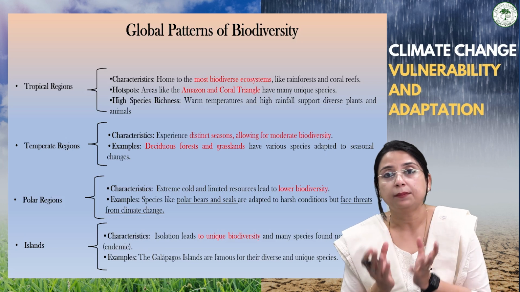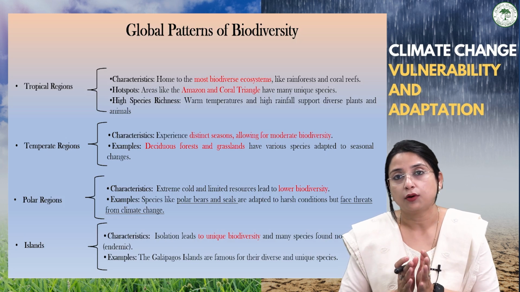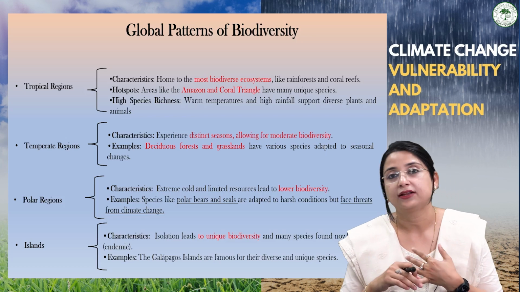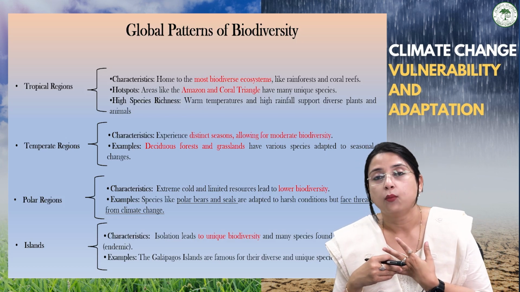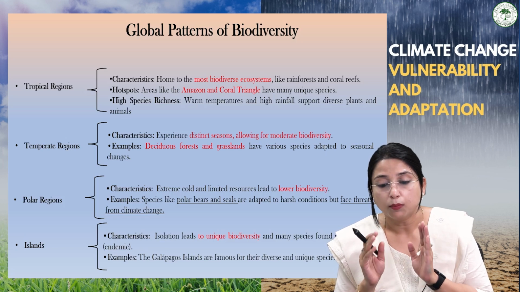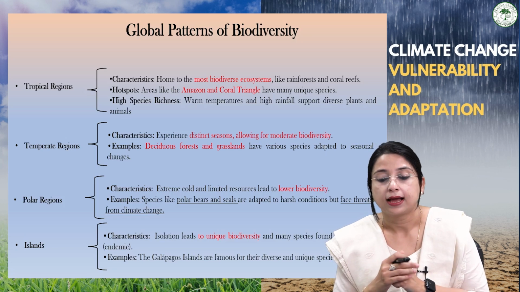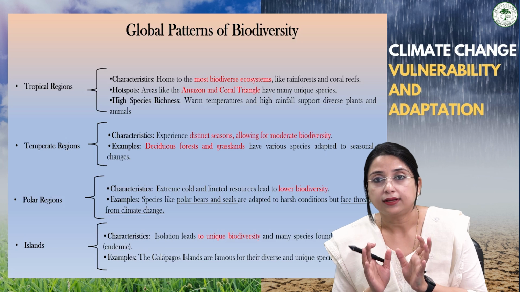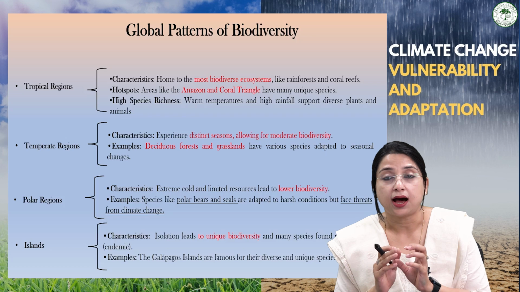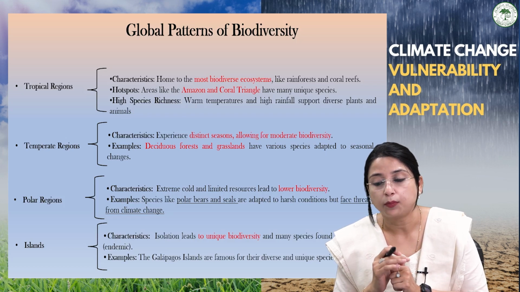Now, what are the global patterns of biodiversity? What are the different types of distribution we can observe on this planet Earth? Talking about the tropical regions, we know that they are generally blessed with warm and humid climatic conditions, so they have the most biodiverse ecosystems. The best examples are the tropical rainforest, Amazon, and Coral Triangle. All this can be found in the tropical regions. This region exhibits high species richness because of warm temperature and high rainfall, which support diverse